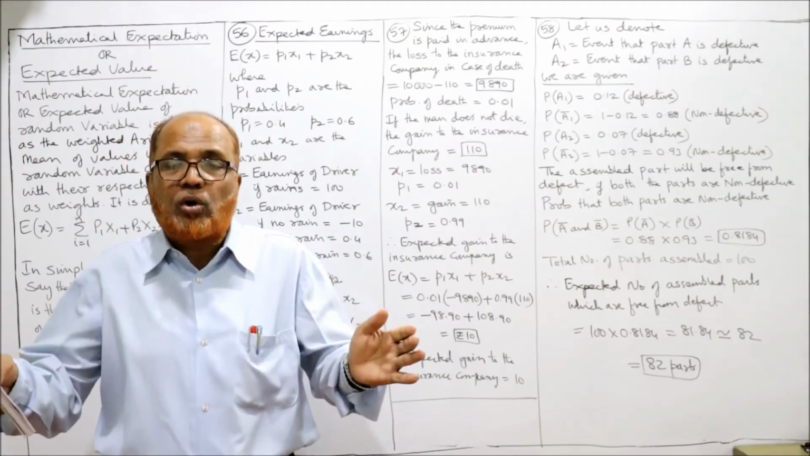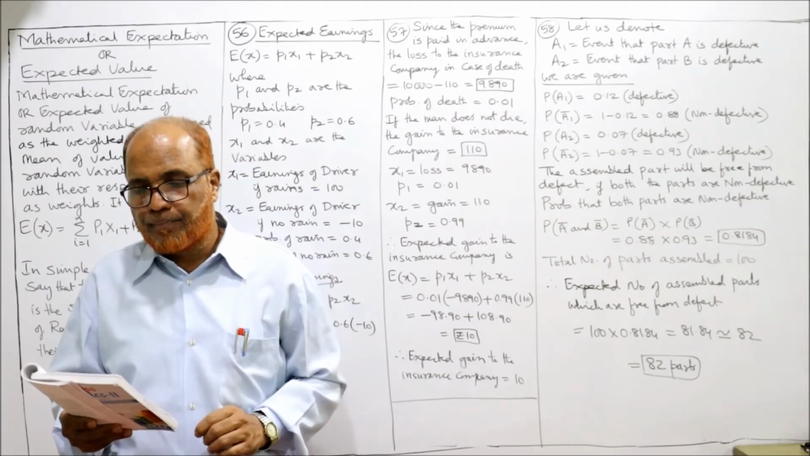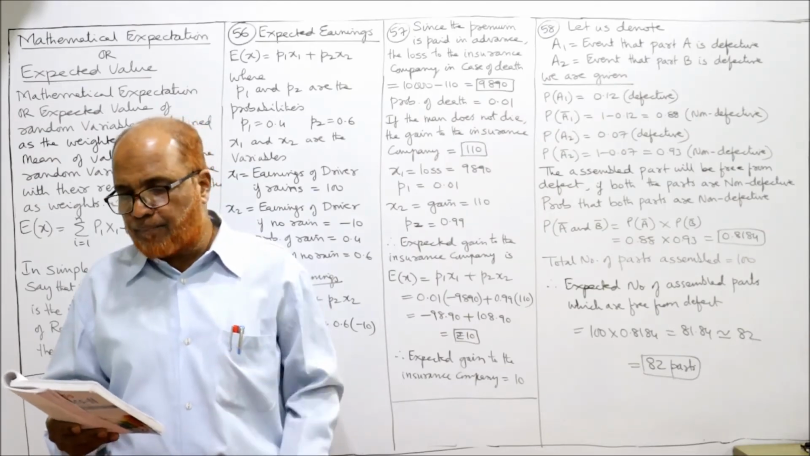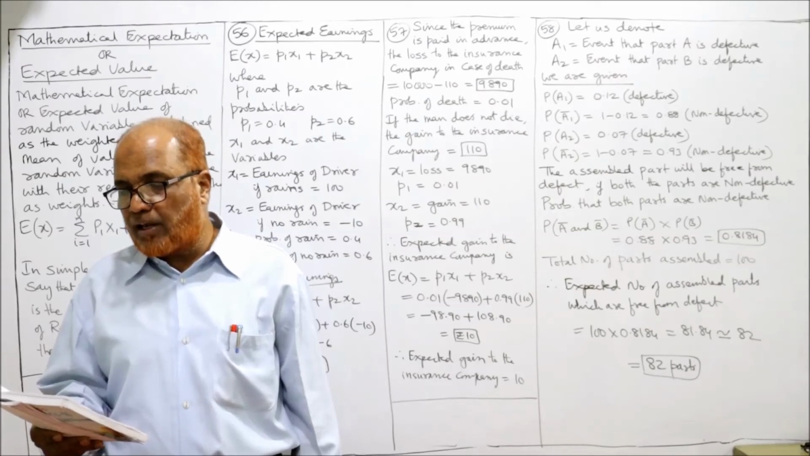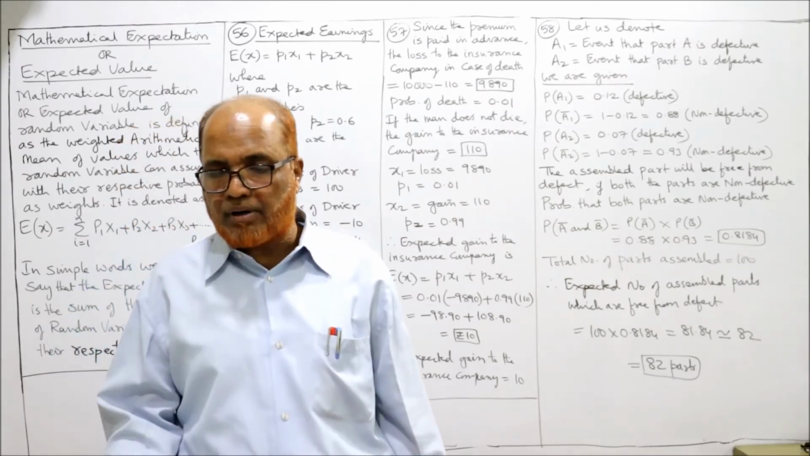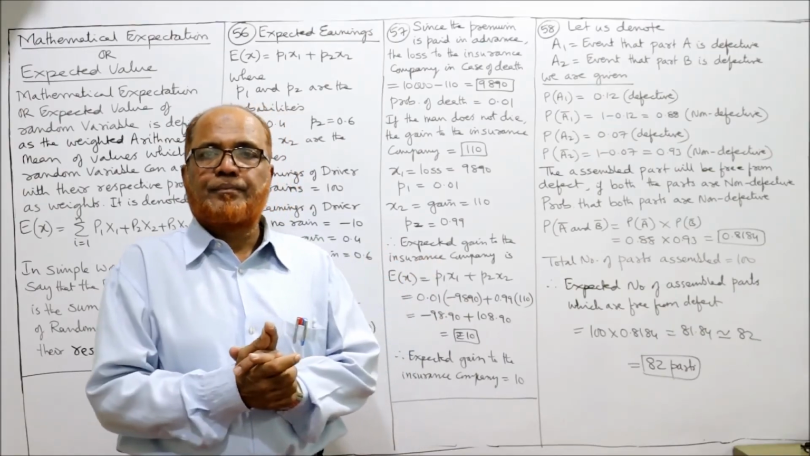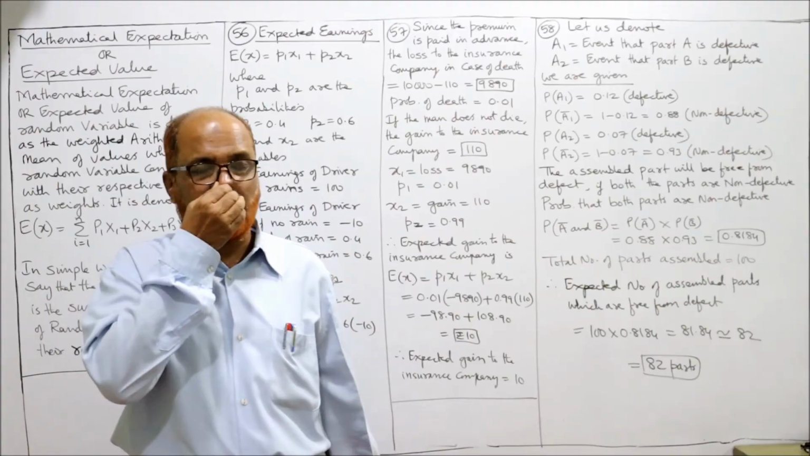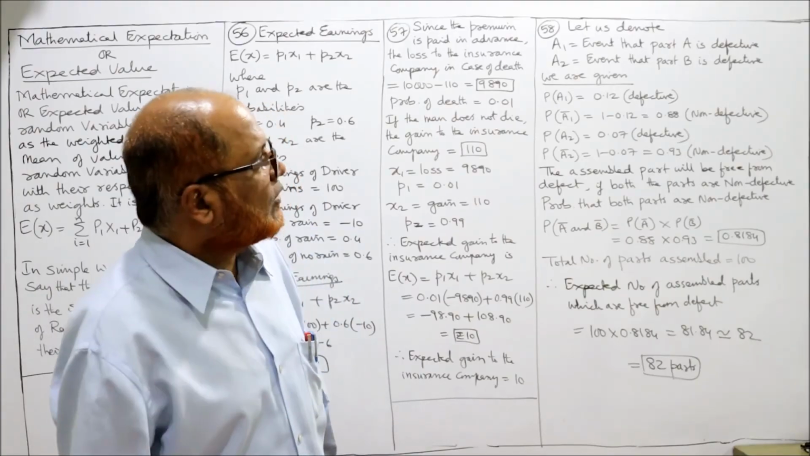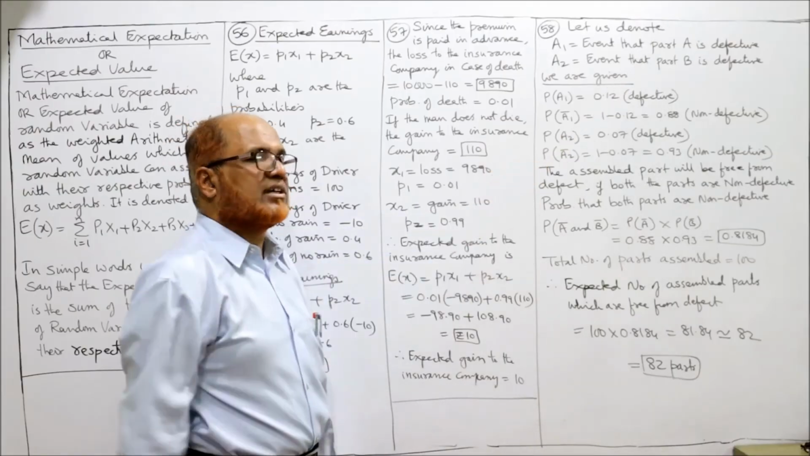और ये दोनों component को assemble करके हम finished product बना रहे हैं. Finished product we are making. If 100 units are assembled with A and B, how many units are expected to be free from defect? तो अगर 100 यूनिट assemble करें, finished product बनाए, तो 100 यूनिट में कितने units free from defect होंगे? Non-defective, right?